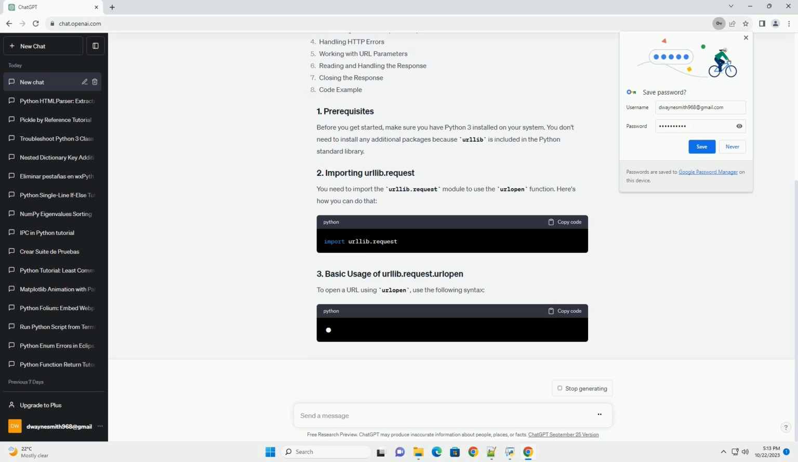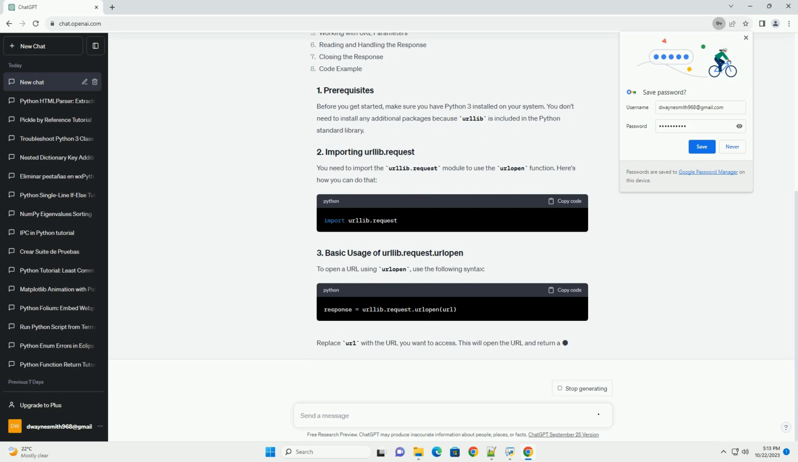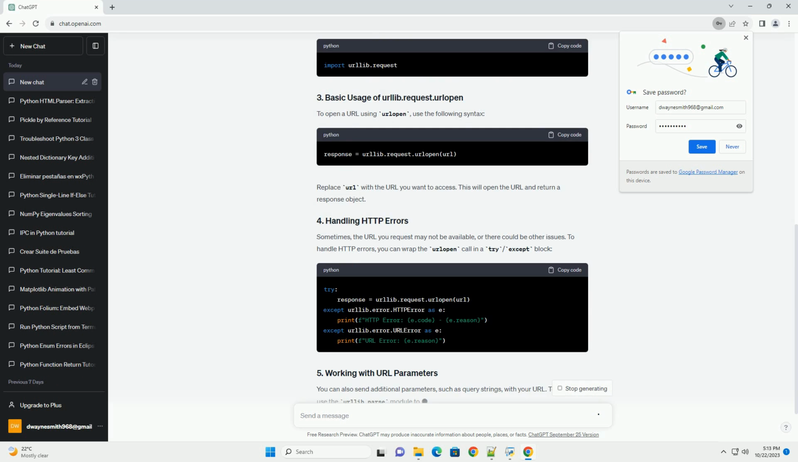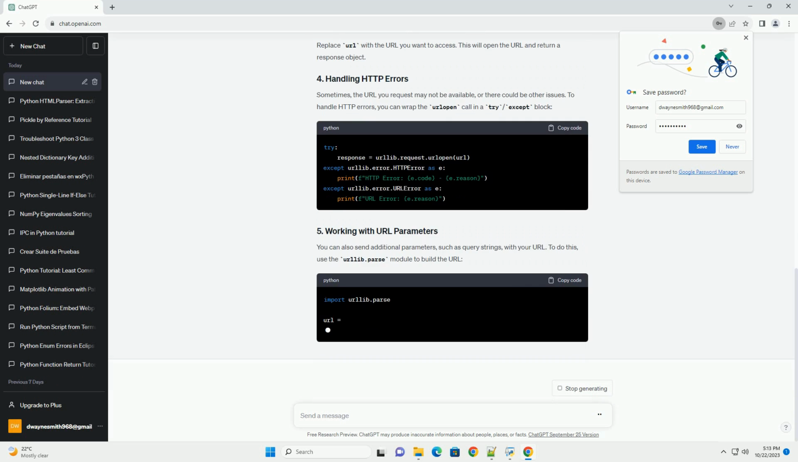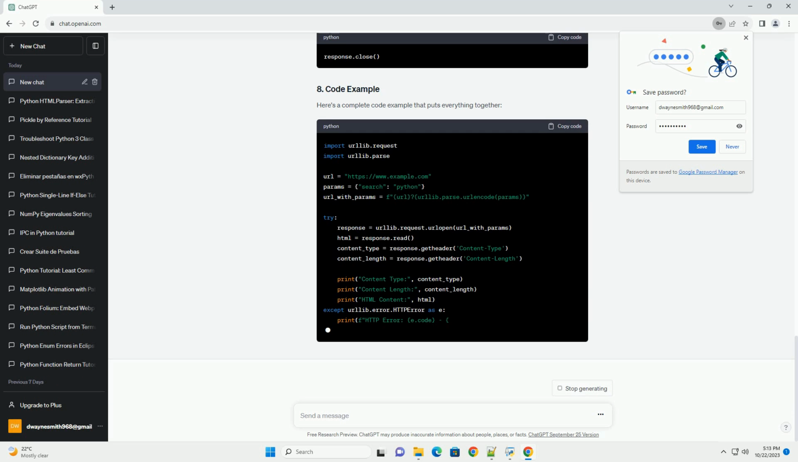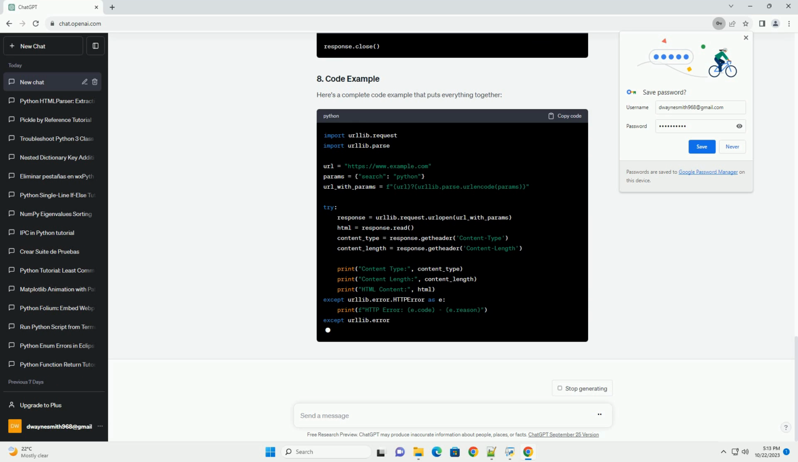Before you get started, make sure you have Python 3 installed on your system. You don't need to install any additional packages because urllib is included in the Python standard library. You need to import the urllib.request module to use the urlopen function. Here's how you can do that.